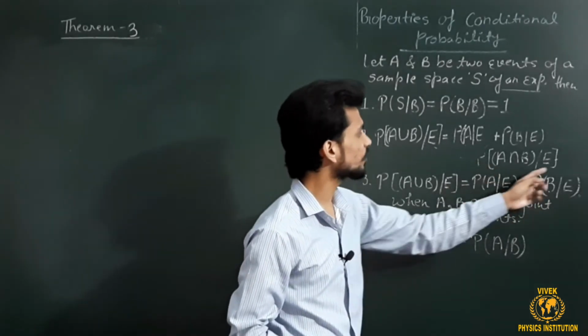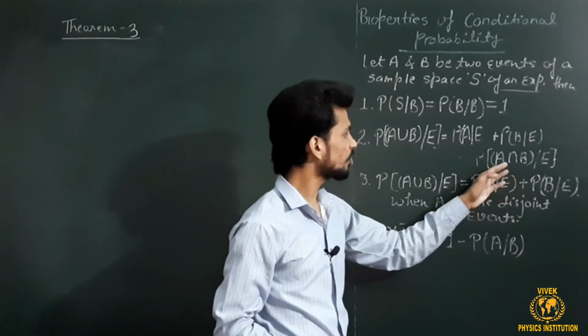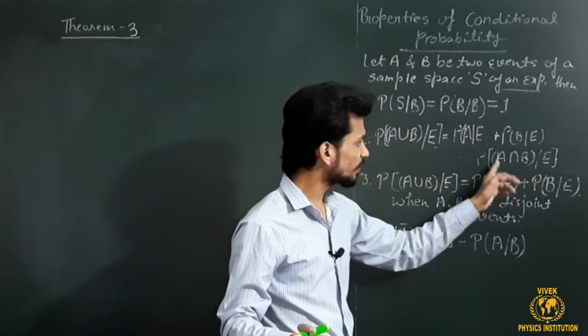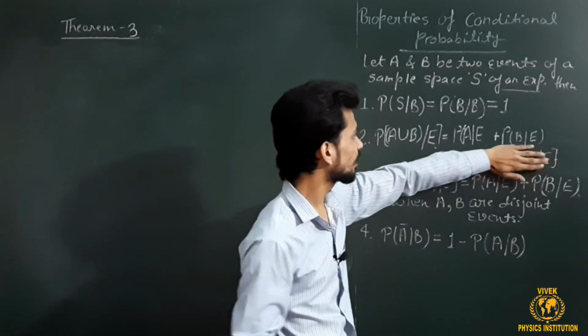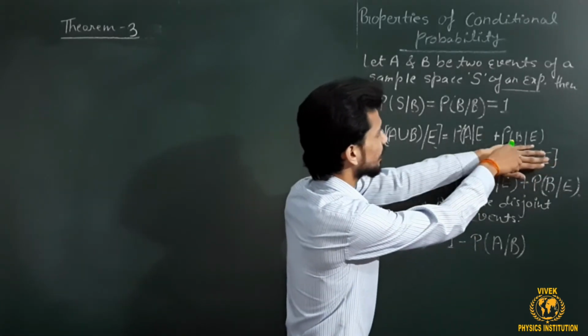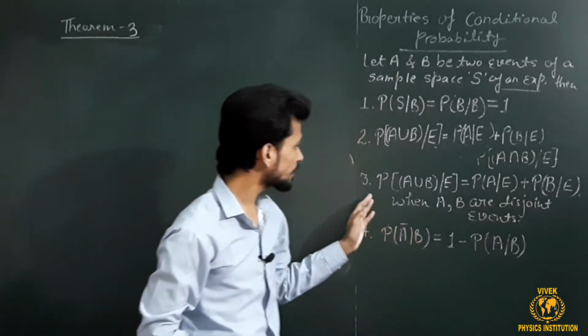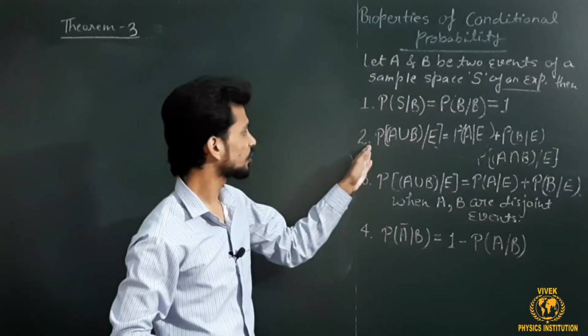It means that this portion should be 0. So the value of A intersection B will be 0 because no elements are in common. This will be 0. And the rest of the factor will be what? P of A under E plus P of B under E. So this is here. So this theorem is automatically proved from theorem 2.